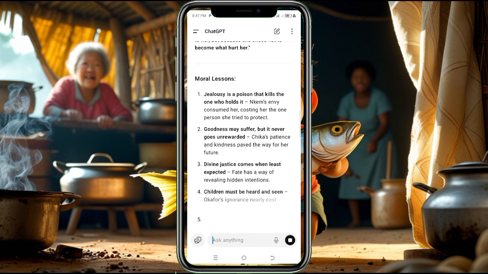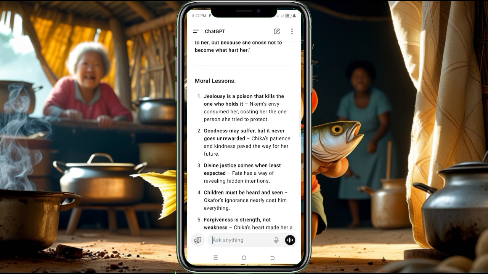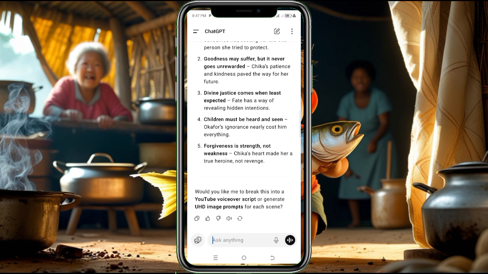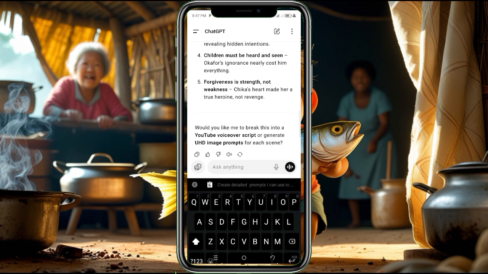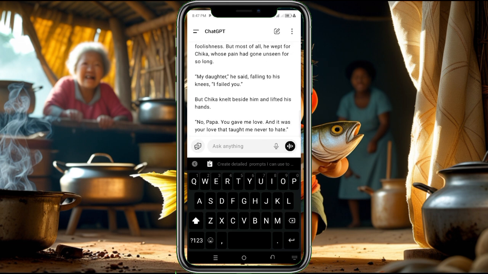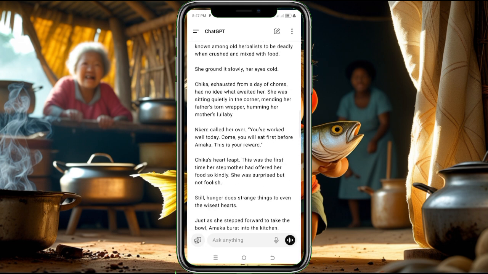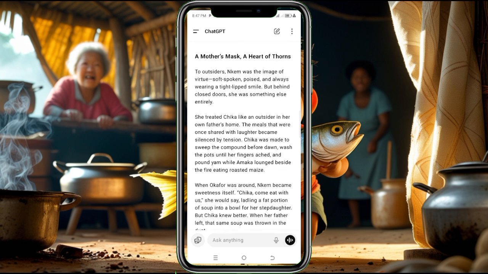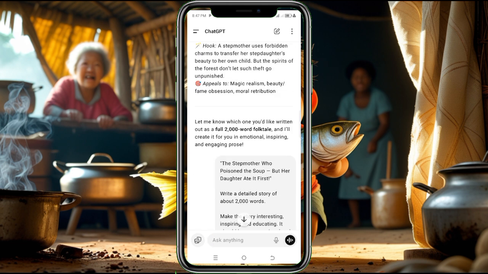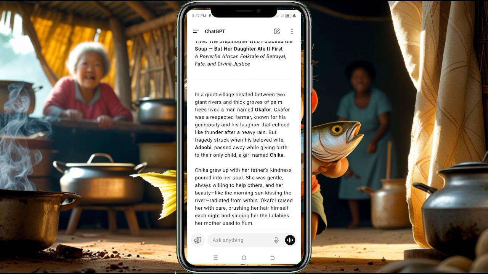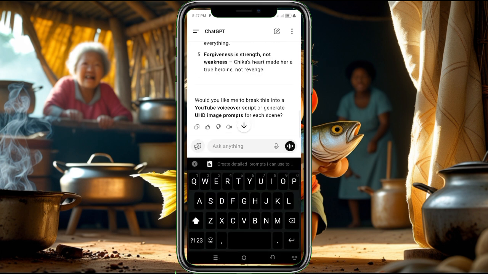Now you can see at the end of the story, we also have a moral lesson. We have moral lessons one, two, three, four, and five. Now we have gotten the story already. The next thing we are going to do is create prompts. We are going to ask ChatGPT to create prompts so that we can create images, because we need images to appear while this story is being narrated.